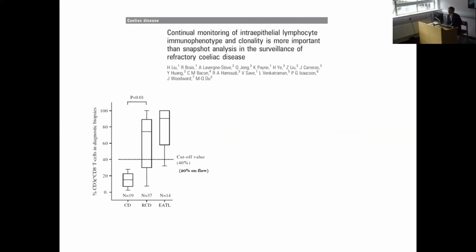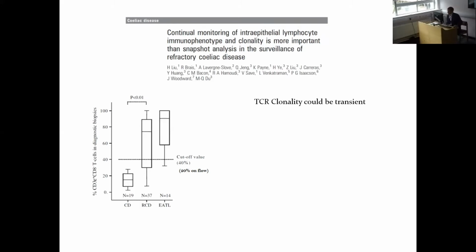Hongzhang Liu, the first author on this paper, looked back with double immunostaining for CD3 and CD8 on biopsies taken from individuals archived from before their diagnosis of those conditions, and also carried out molecular studies for T-cell receptor clonality. These are the cutoffs that we identified for the diagnosis of type 2 refractory celiac disease, and also noticed a higher cutoff for those who had a T-cell lymphoma at that time.